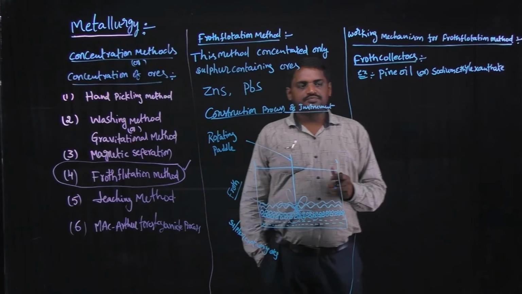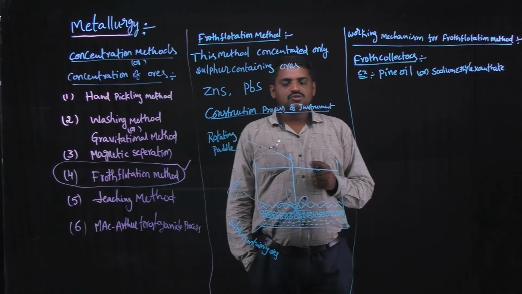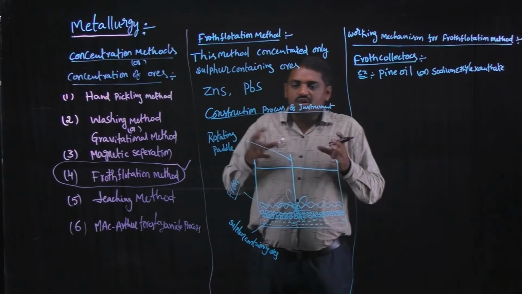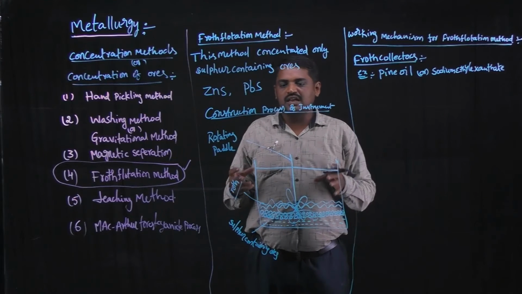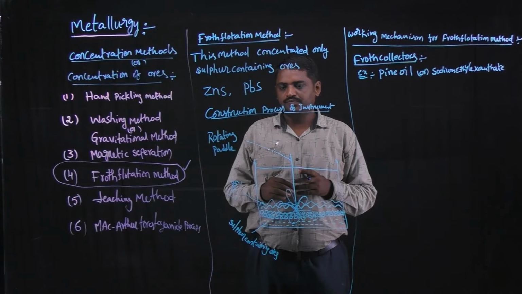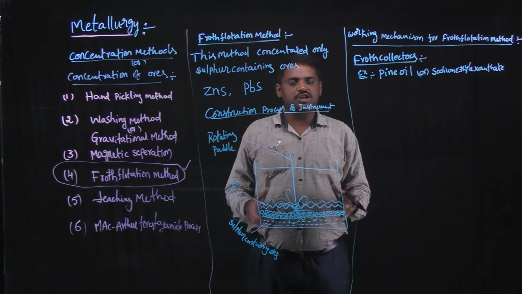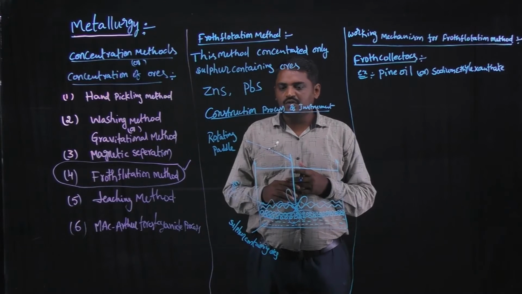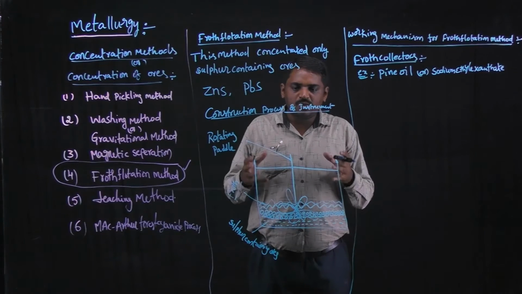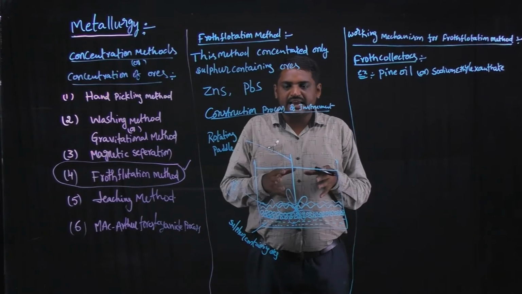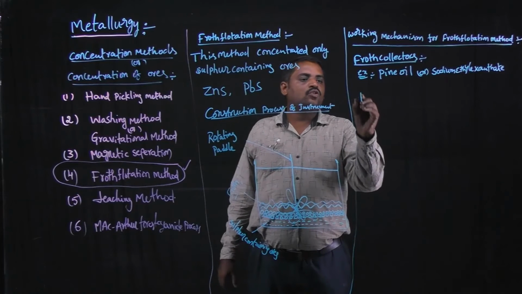And next, the froth developed by the addition of froth collectors is unstable. The resulting froth is unstable, but when froth stabilizers are added to the unstable froth, stable froth is produced. So, froth stabilizers.